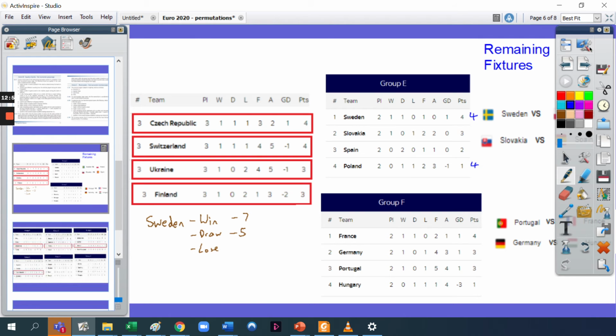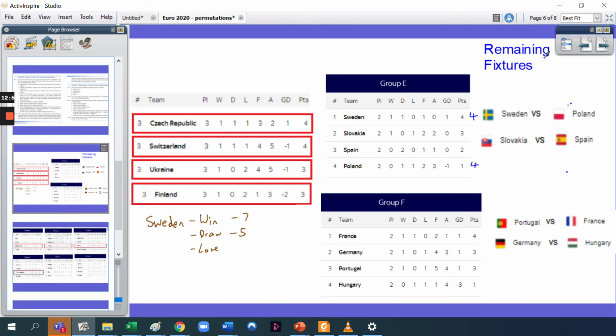Now, who would then go? Would they still go through then? Especially if this game is Spain wins or Slovakia wins. Well, in fact, we can see that it doesn't actually matter what the score is. Sweden are actually going to be through, whether they win, draw, or lose. The worst that they could be is in third place. You see, if they lose, then they'll be on 4, and Poland will be on 4. And if Slovakia wins, they'll be on 6, and Spain will be on 2.